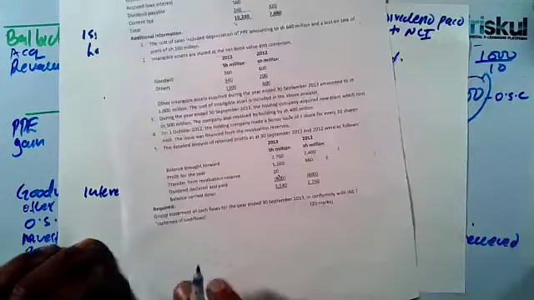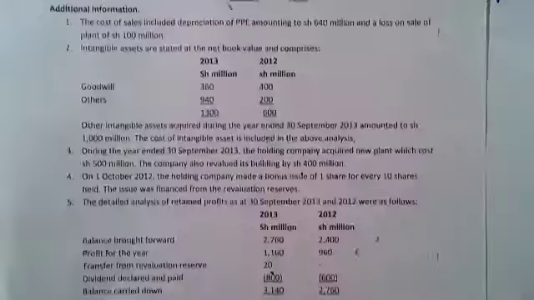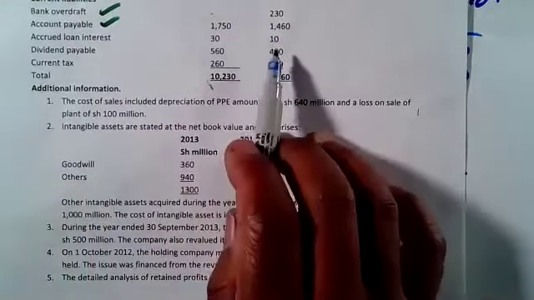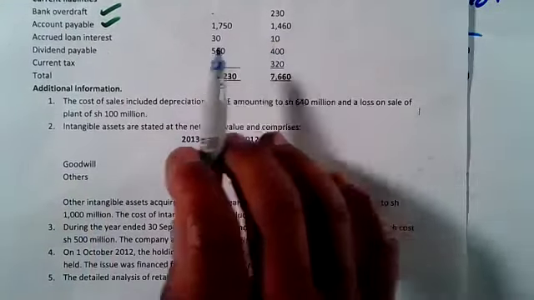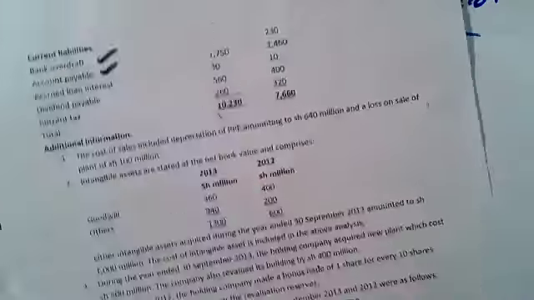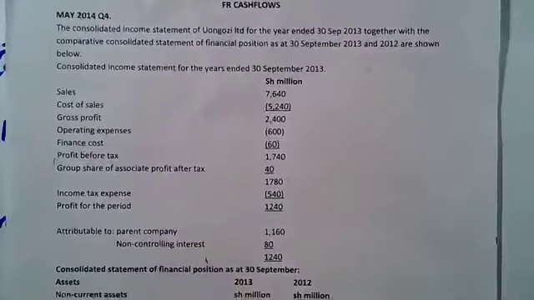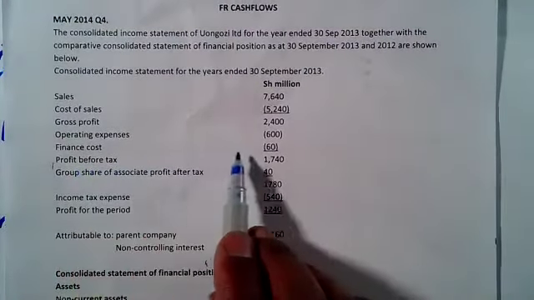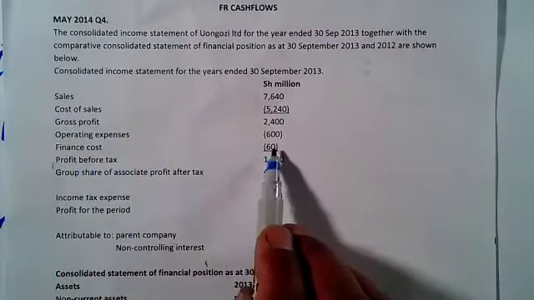Now for the accrued interest, this is how you argue. We start with 10, but the end is 30. But interest will be affected by the income statement. We have the interest for the year, which is known as the finance cost. You see, we have the finance cost, which was 60. So this is what we mean.